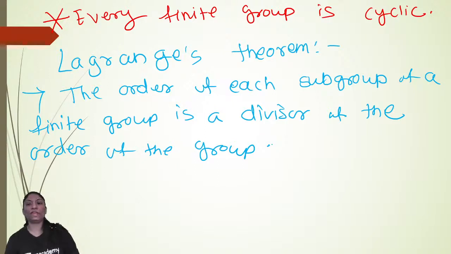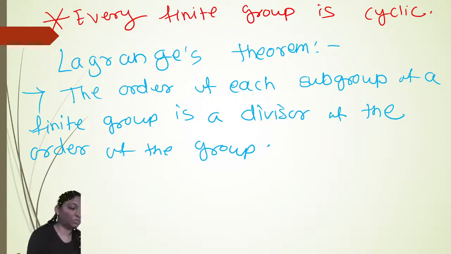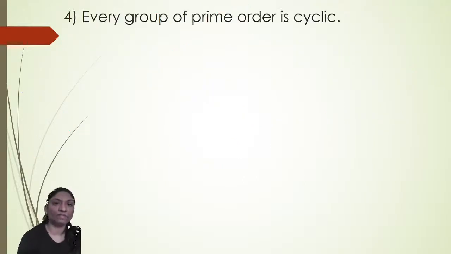The order of each subgroup of a finite group is a divisor of the order of the group. Okay, so this is your Lagrange's theorem. So to prove that every group of prime order is cyclic, we will use Lagrange's theorem here.